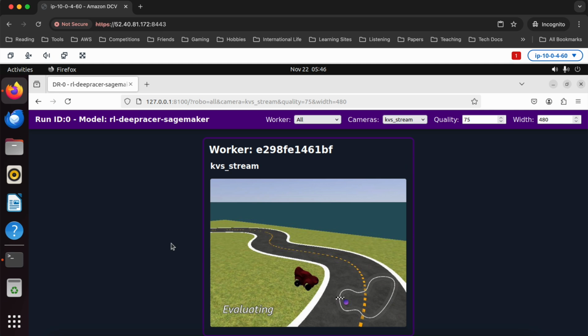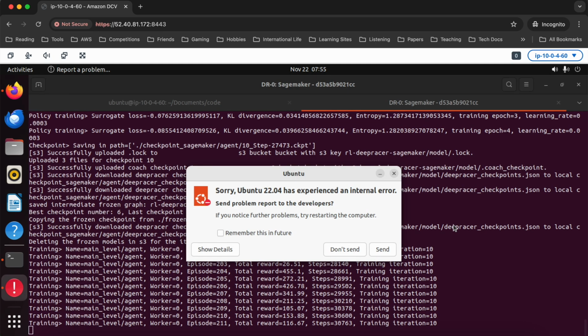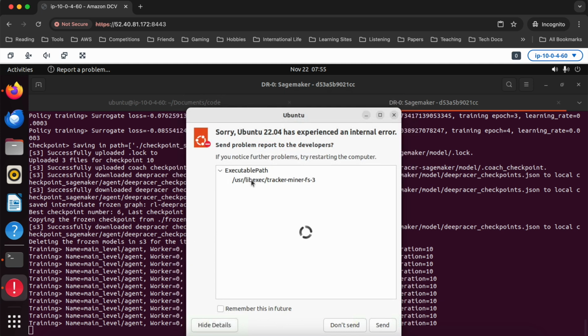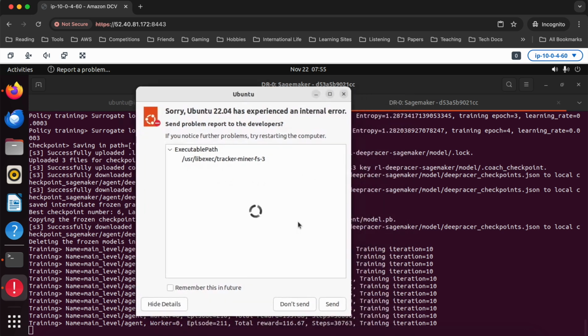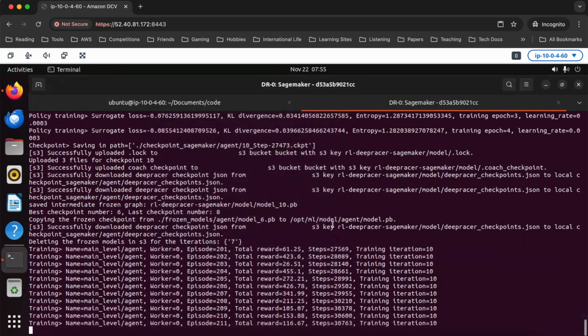I'm going to leave this running and fast forward and come back in an hour. Okay, so as you can see, we've been letting this run for an hour or two, and we're now on iteration 10. Occasionally this does pop up, tracker-miner-fs. I don't know what this is. This is a thing that I have sometimes with Ubuntu 22 on EC2. We can ignore it though. It's not going to affect our training job. So I'll just say don't send that error report.